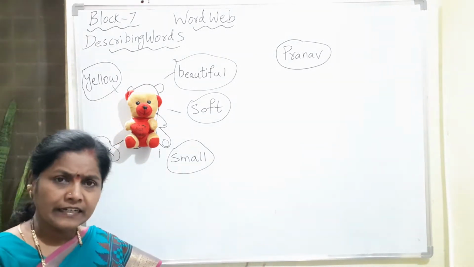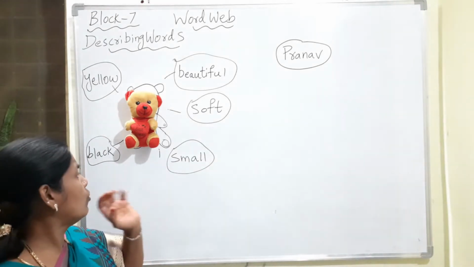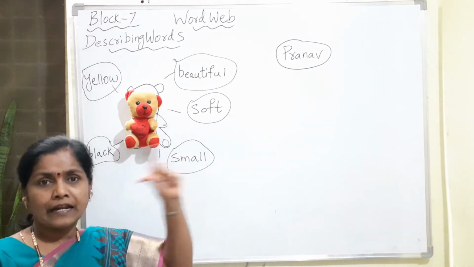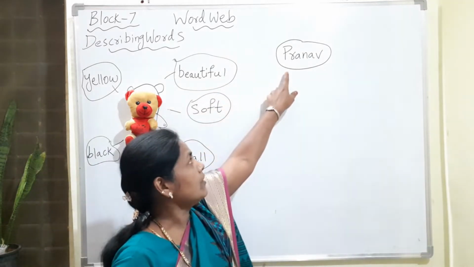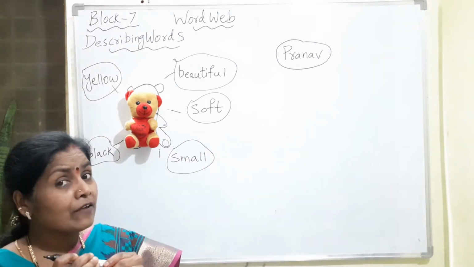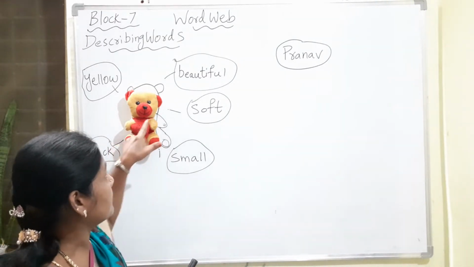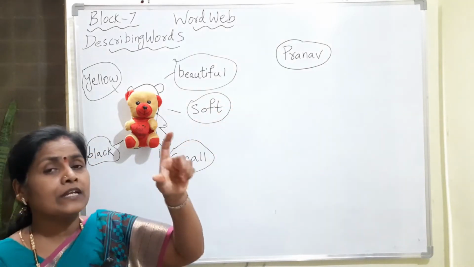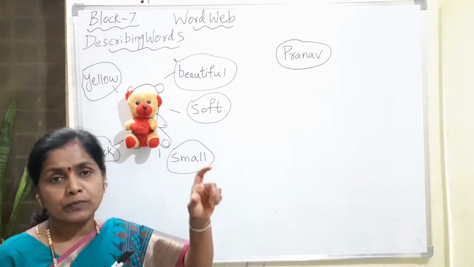It's not only the teddy bear. If we go to our Pranav's friend lesson, here I have written the word Pranav. Now how I was describing this teddy bear, in the same manner you should tell me as soon as you look at Pranav's picture.